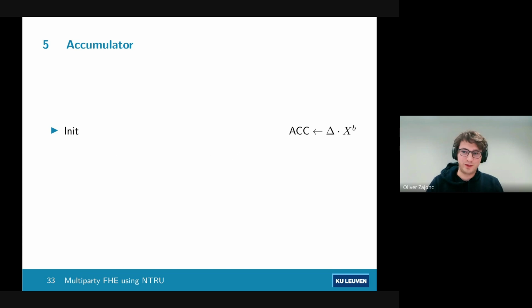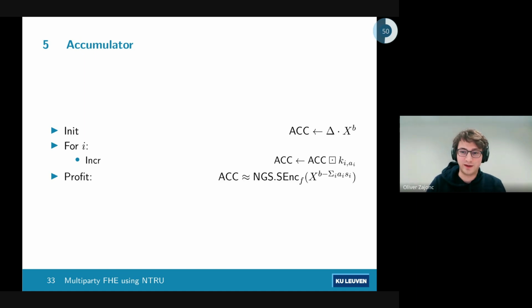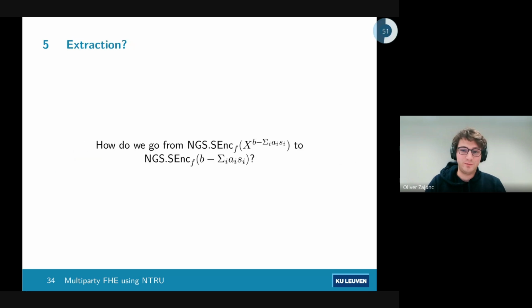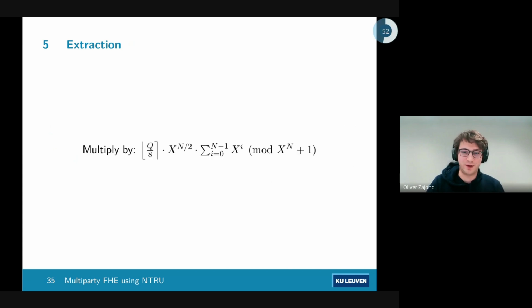So we initialize this way. We now can external product with these keys that we just defined, which remember are NGS encryptions. And at the end, we have a scalar encryption of essentially an LWE decryption in the power of a polynomial. Now we do have to get from an encryption of a power of a polynomial to just the actual decryption. This is done by a relatively technical thing. We multiply by this monstrosity of a polynomial. This does work. You're going to have to trust me on this or read the paper, one of the two.